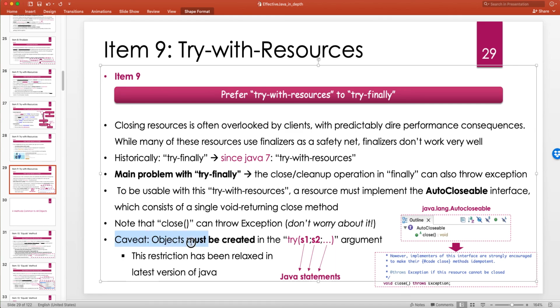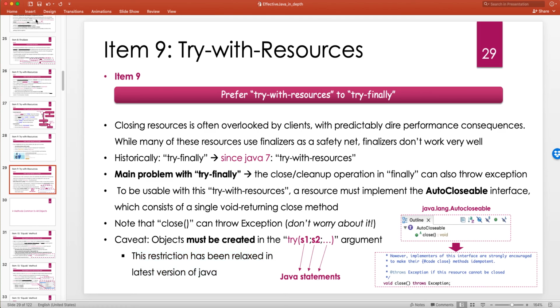They relaxed this constraint, but I highly recommend that you always create your references right in the try argument. Otherwise, there's a chance that the close method is going to be called multiple times, but sometimes that's not what you want. This restriction has been relaxed in the latest versions of Java, and I believe from JDK 9 this happened. So this was item 9. I hope you enjoyed this lecture. Please stay tuned, and I'll see you in the next one.